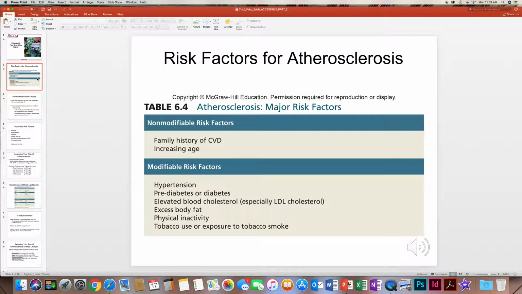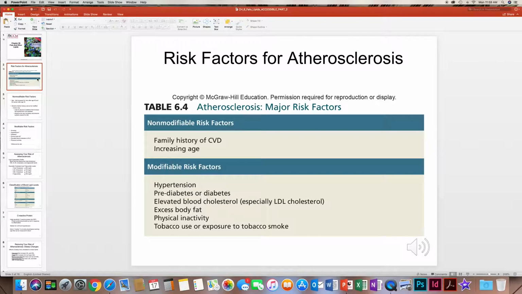So if we think about risk factors, table 6.4 talks about some that we can't control and some that we can. We cannot control our family history or our age, but we can control whether or not we have high blood pressure, diabetes, elevated cholesterol, overweight and obese, if we're physically inactive, or if we smoke. So, these are things that we have to look at. Anything that we can change, we should try and change.